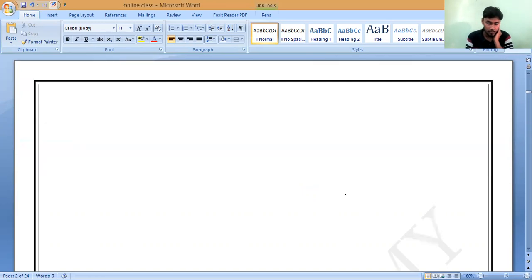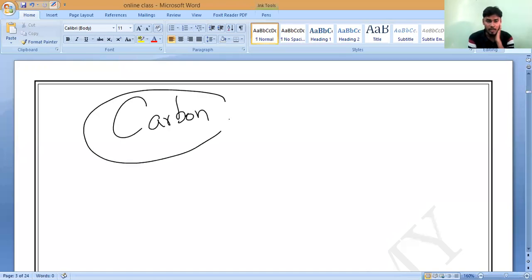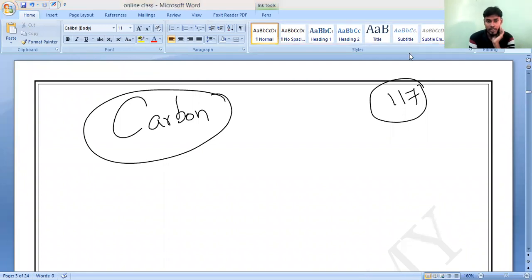Suppose you take carbon. Carbon is the most prominent element in our periodic table. So if we take carbon and remove it, tell me how many elements are remaining. One element I have removed. Now how many elements are there? 117. 117 elements are there.